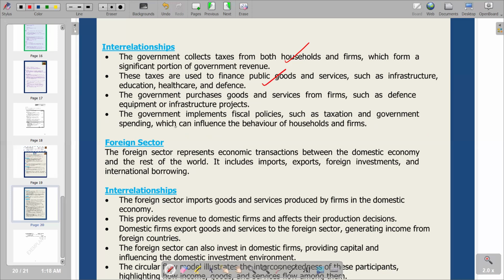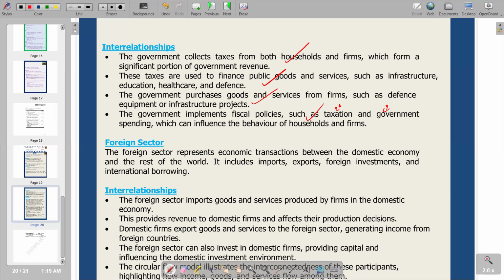So these are goods and services from firms, such as defense equipment or infrastructure projects, and fiscal policies such as taxation of households and firms. So we are seeing that the government is also in charge of fiscal policy, whereby it implements its policy using two main instruments mentioned there: taxation and government spending, which are the two main instruments implemented in fiscal policy.